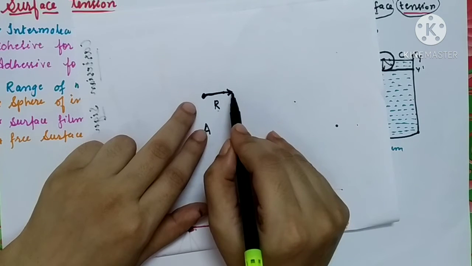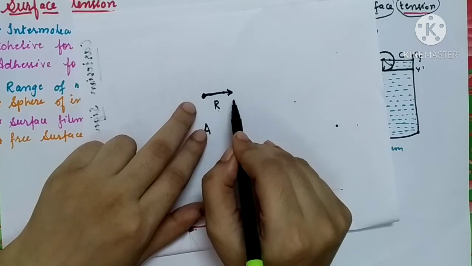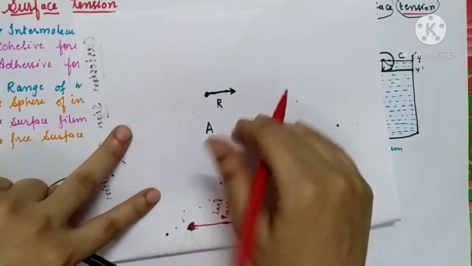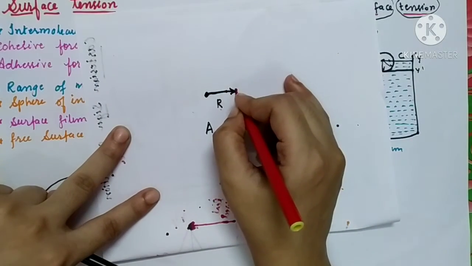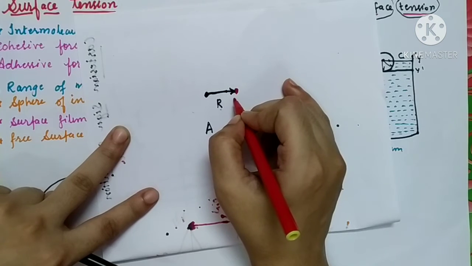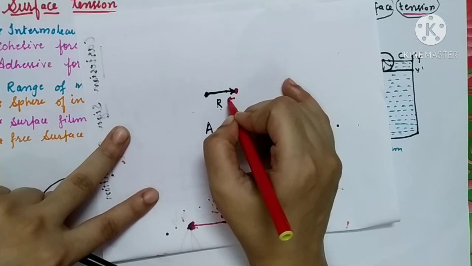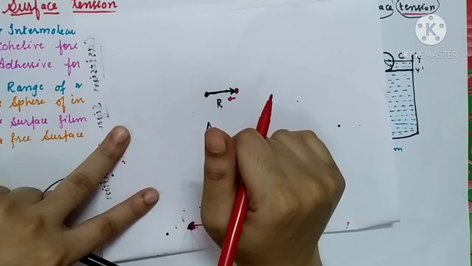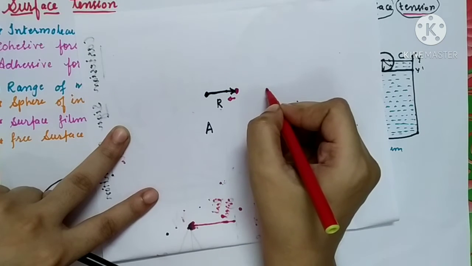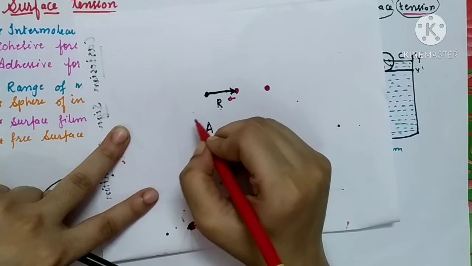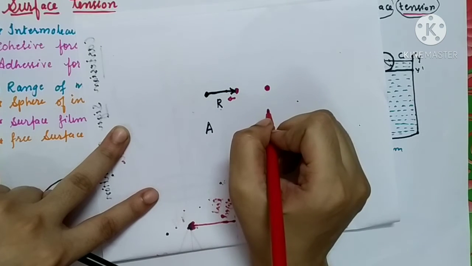And if any molecule comes inside, suppose there is another molecule, if that molecule stays at a distance of 1 centimeter, then it will be attracted, or if it stays at a distance of less than 1 centimeter, then also it will be attracted by the molecule A. But if any other molecule stays at a distance greater than 1 centimeter, then the forces of attraction will not be observed.